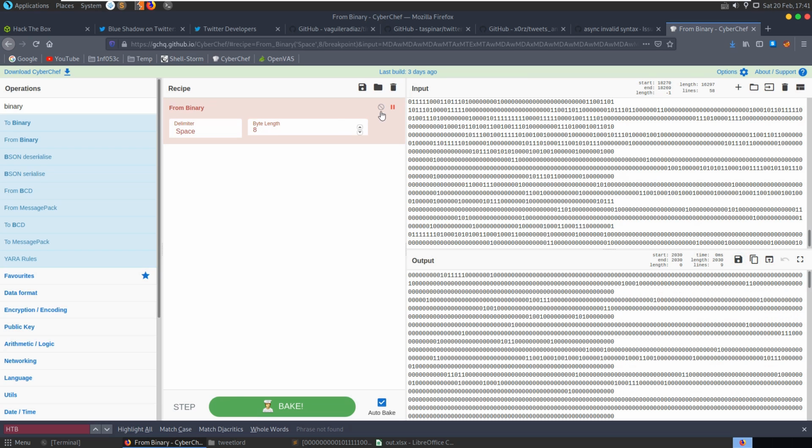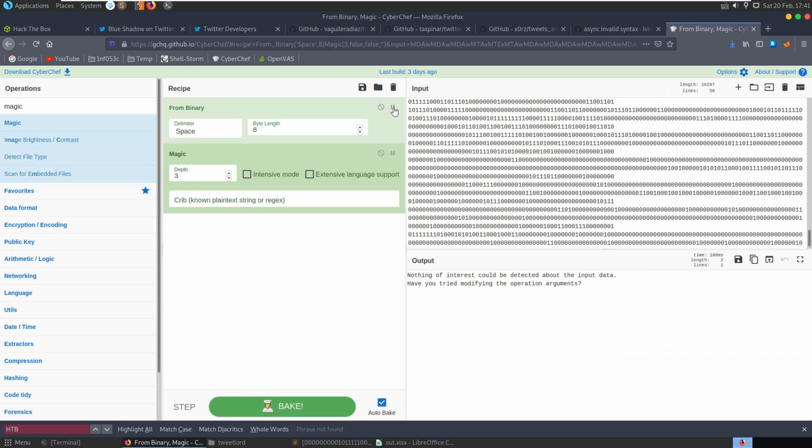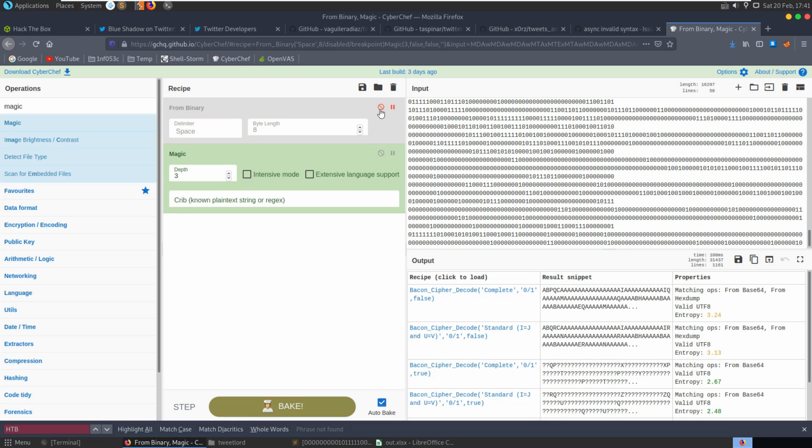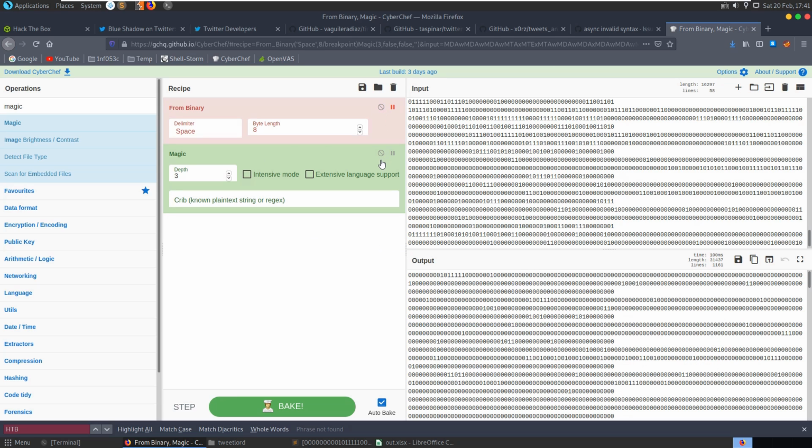Presumably as well, let's pause this, check the magic operations to see if it does any. No, okay. No. Oh, I needed to turn that off that way. No, okay.